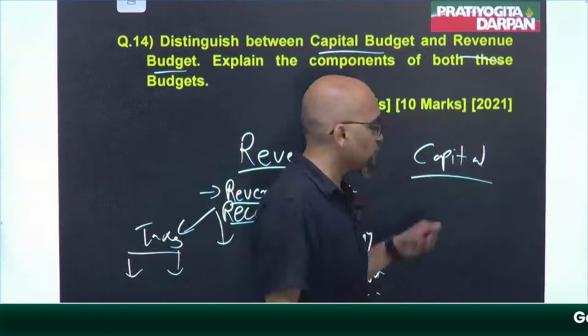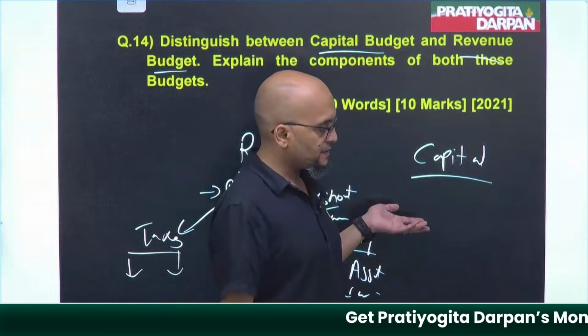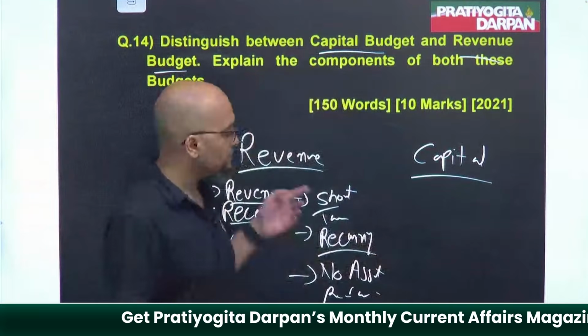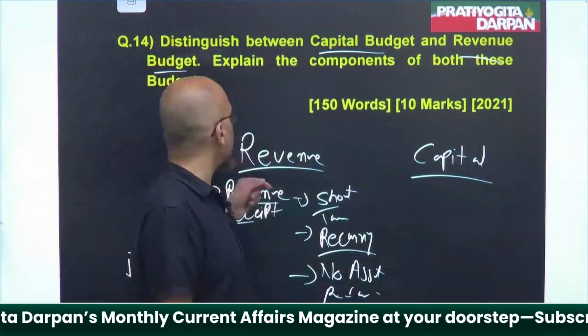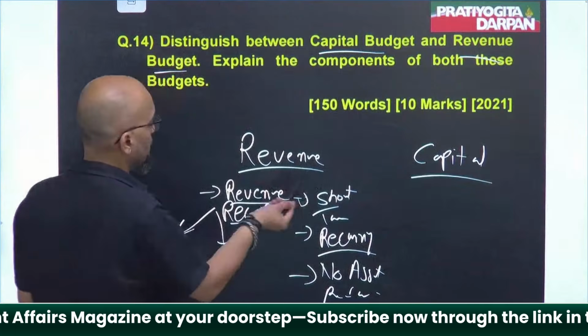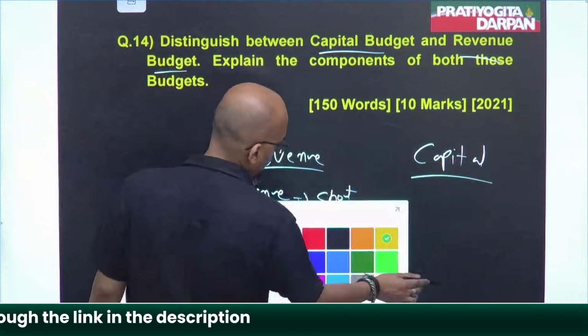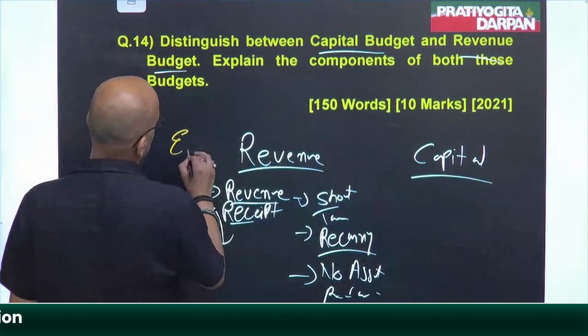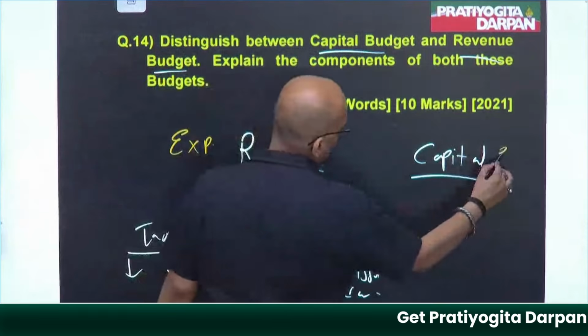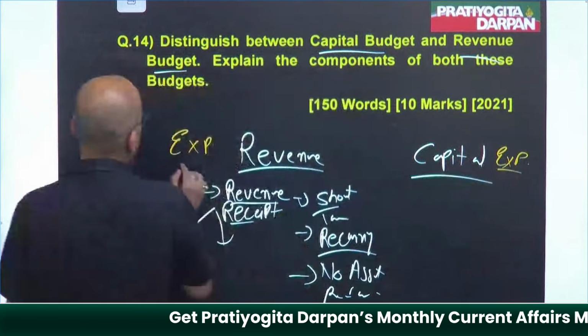So that is capital receipts. Got my point? That was the portion of receipt, then there is another portion, expenditure. So revenue expenditure and capital expenditure.